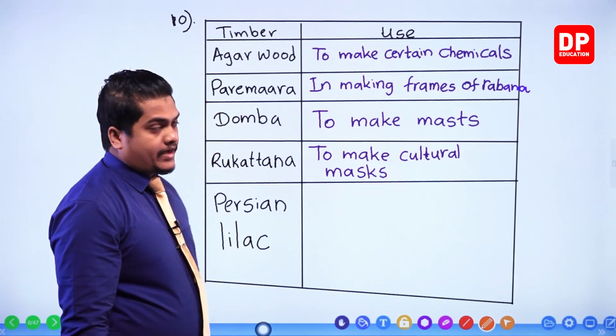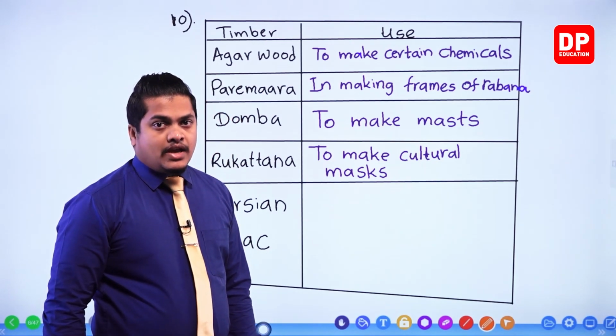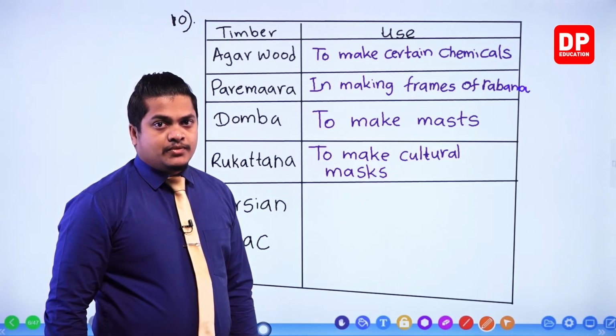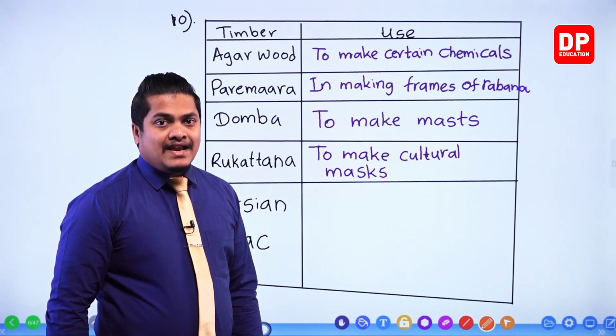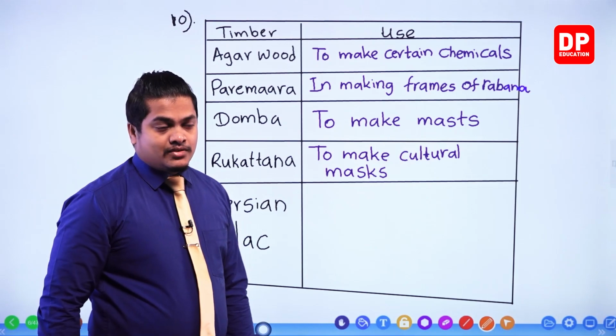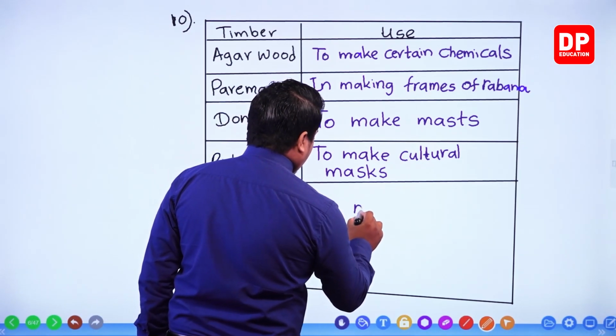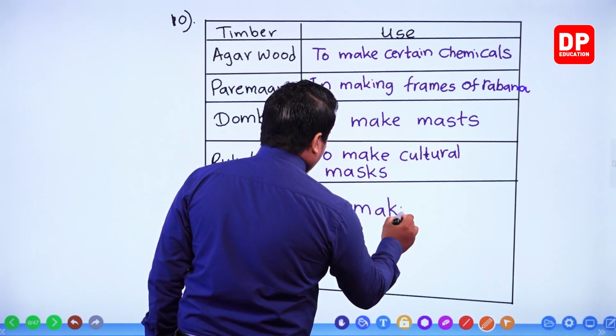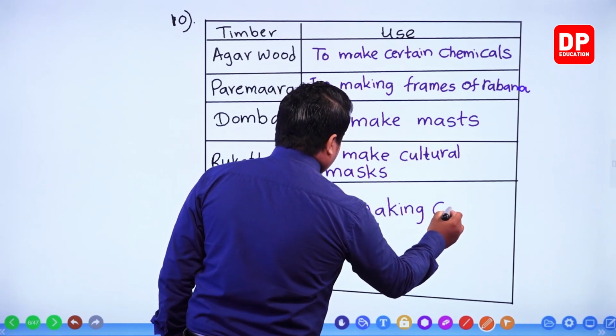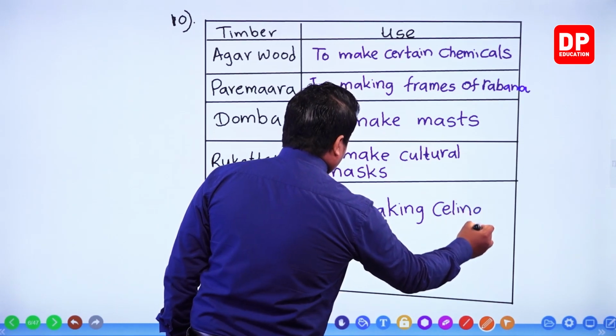Then Persian lilac. Persian lilac is also lightweight, so therefore this is used in roofing materials and in making ceilings, okay. So in making ceilings.